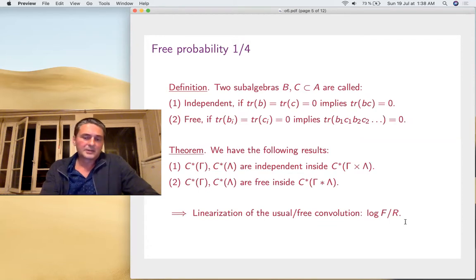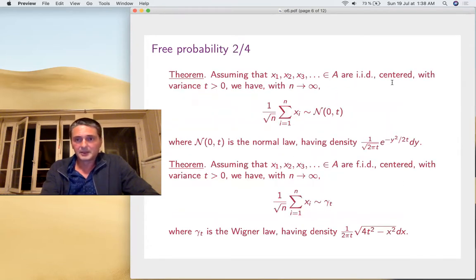Now, as you have this, you can start proving limiting theorems. So this is the CLT first. It goes to the normal law, of course, you all know this. In the free case now, when the variables are free, exactly the same assumptions as before, you get the Wigner semicircle law. So this is very interesting. Wigner found this in connection with physics, random matrices. So it's a very interesting thing.